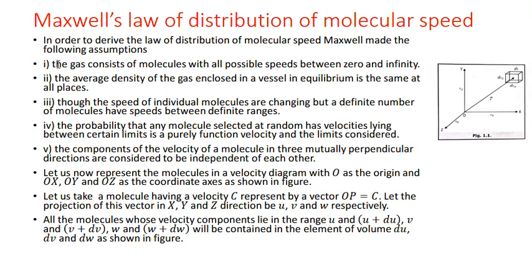According to him, there are five assumptions before deriving this equation. The first assumption is that the gas consists of molecules with all possible speeds between 0 and infinity. According to his assumptions, the speed of a gas molecule has a minimum value of 0 and a maximum value of infinity.